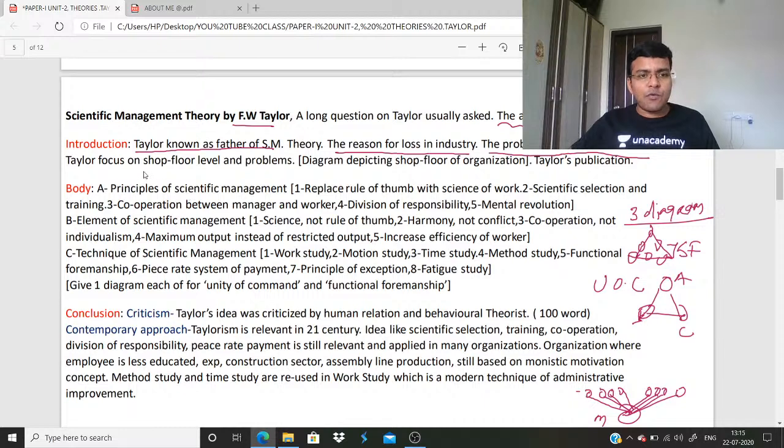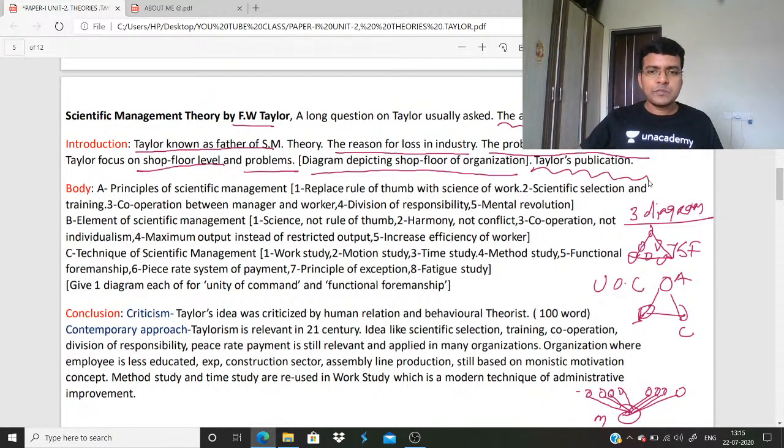Taylor focused on the shop floor level and found the problem. Shop floor level means the lowest level where actual work is being done. Taylor focused on that shop floor level of the organization, and found problems like soldiering, natural soldiering, systematic soldiering, and non-cooperation by the management. So Taylor found some problems at the shop floor level. Draw a diagram depicting shop floor level organization.